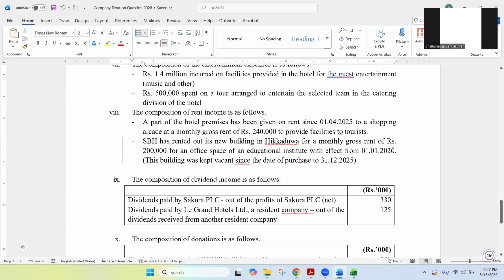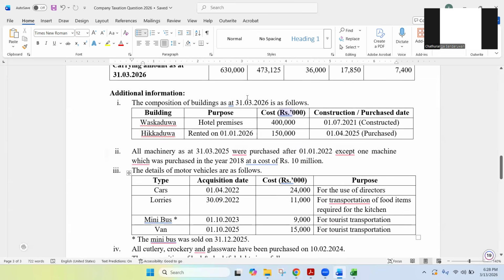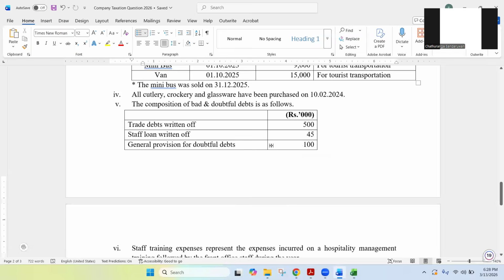From 2026, 1st January means last 3 months of this year of assessment, isn't it? January, February, and March. So for the 3 months, they have given on rent. That was mentioned in the notes as well, no? Hikkaduwa building rented on 1st January 2026.